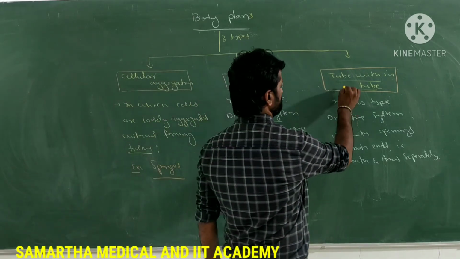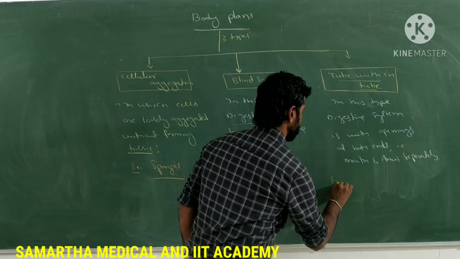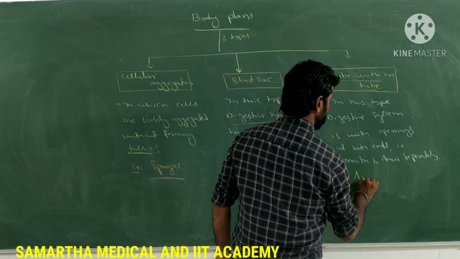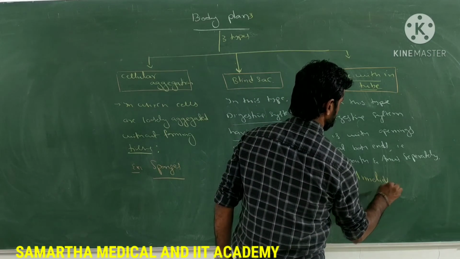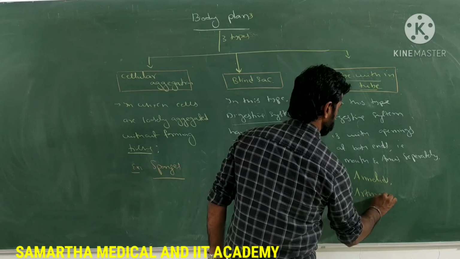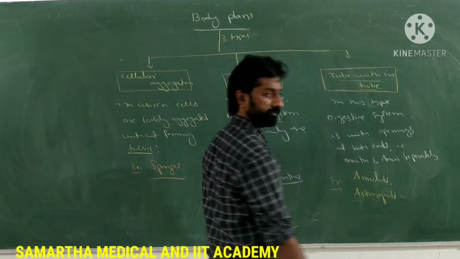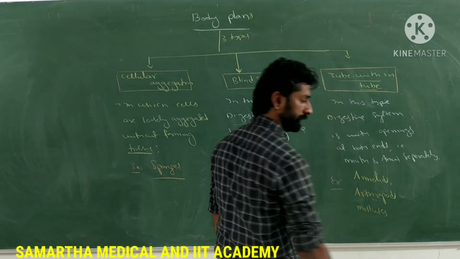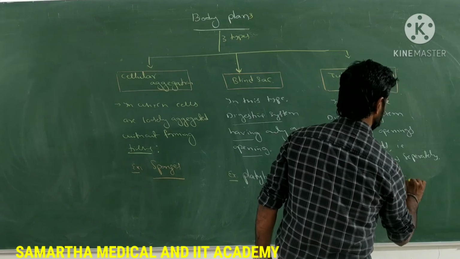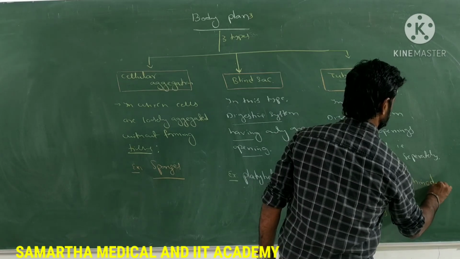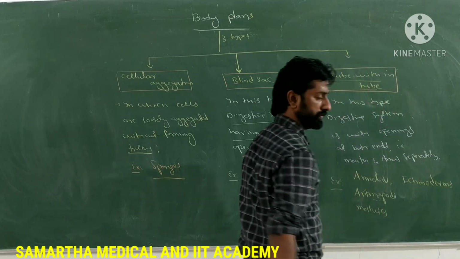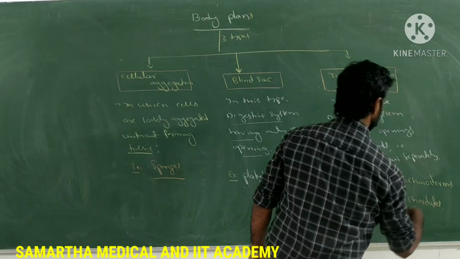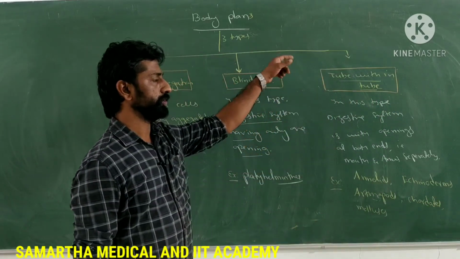This type of body plan is exhibited by organisms such as annelids, arthropods, mollusks, echinoderms, and chordates. So all these organisms possess a tube within tube type of body plan.